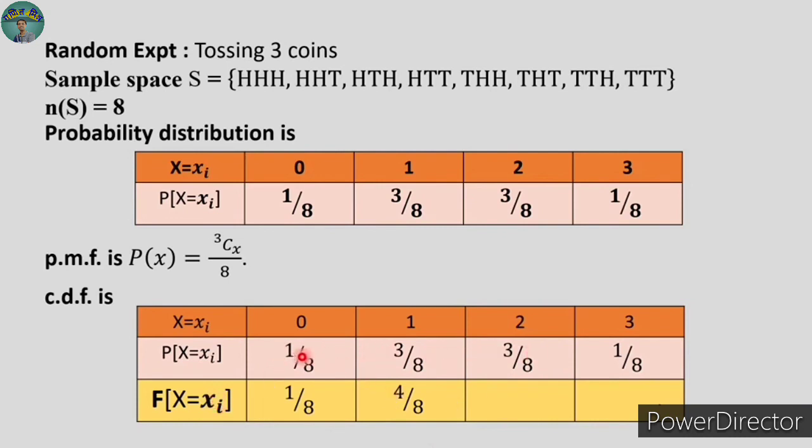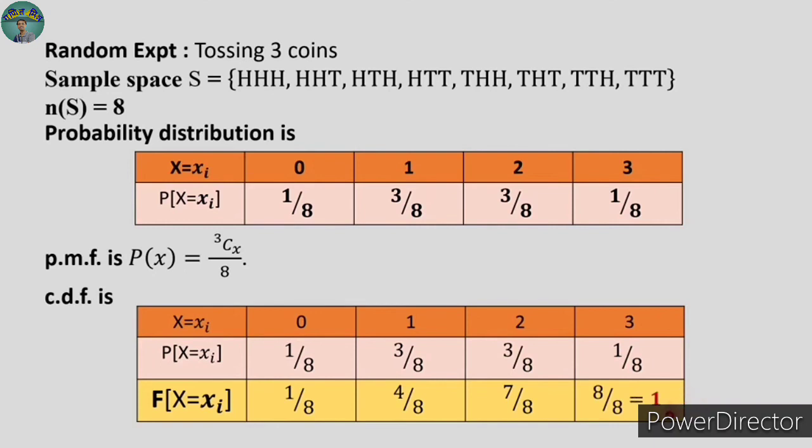It is given by the probability of x equal to 0 plus the probability of x equal to 1 and the probability of x equal to 2. So it will be F of 2. So 1 plus 3, 4, 4 plus 3, 7, it is 7 upon 8. And the last value, F of 3, means the addition of all the previous probabilities: 1 plus 3, 4, plus 3, 7, plus 1, 8, and it will be 8 upon 8, and obviously it is equal to 1.